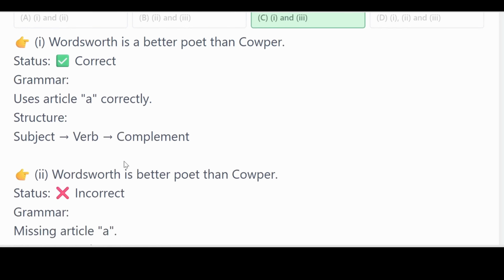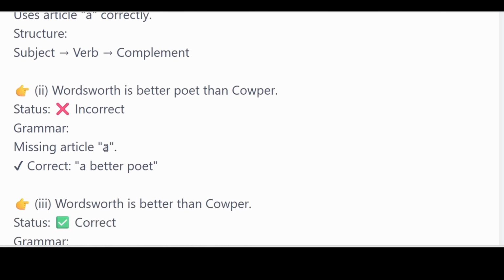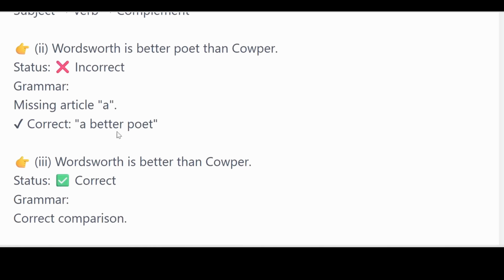He's better than Cooper. What about sentence number 2? Wordsworth is better poet than Cooper. This one is incorrect because we're missing an article, which is A. It should be a better poet. Wordsworth is a better poet.